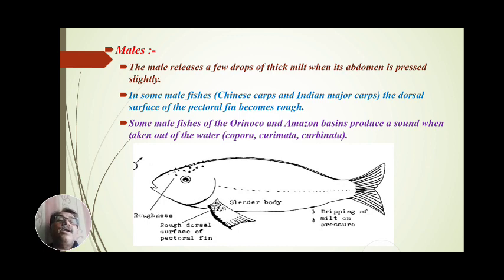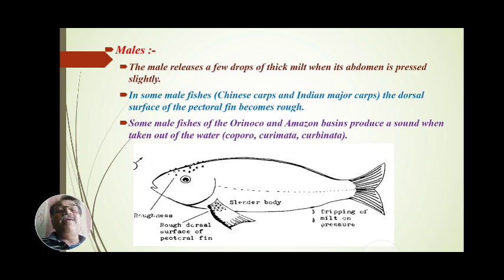The Chinese carps are Cyprinus carpio, grass carp and silver carp. The Indian major carps are Katla, Labeo rohita and Cirrhinus mrigala. This is the important second identifying character of the male.